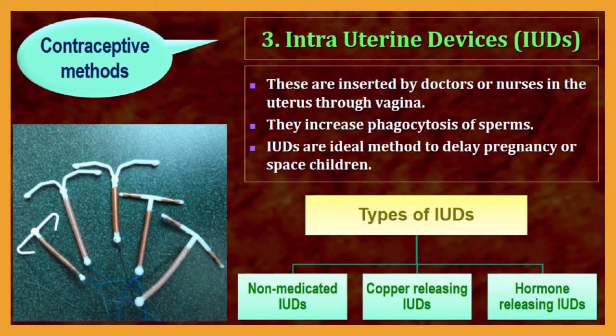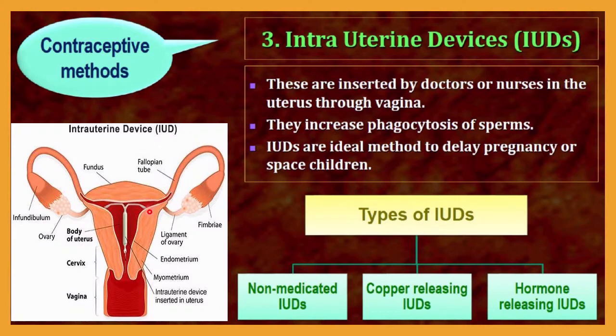The next contraceptive method is the intrauterine devices, also called IUDs. Let me see how it works. These are inserted by doctors or nurses in the uterus through the vagina. Here you can see this is the vagina, then this is the uterus, and you can see a T-shaped structure. This is the intrauterine device, and that's why it is also called a Copper T.